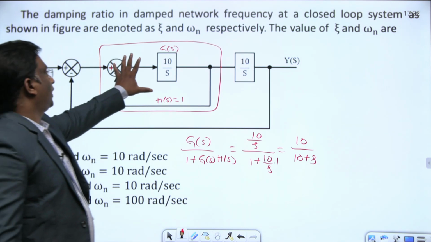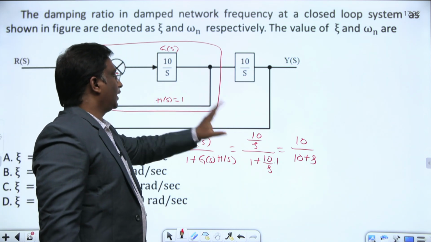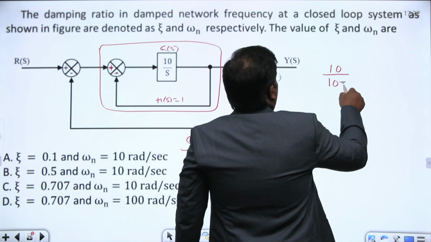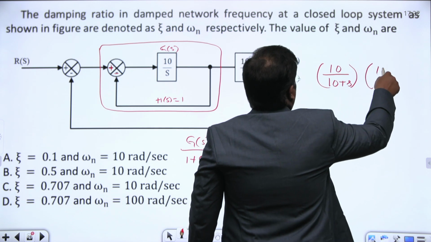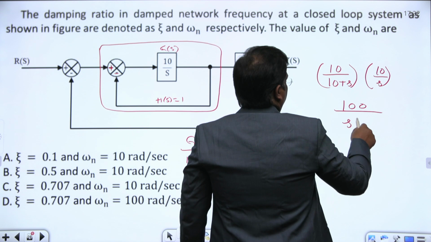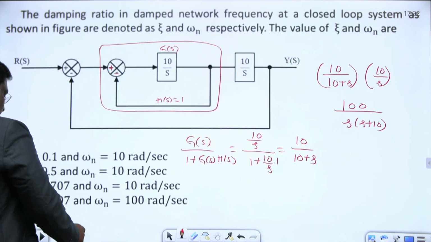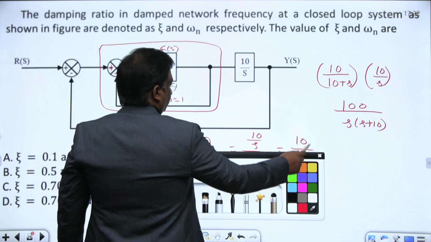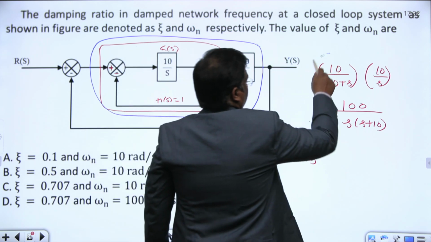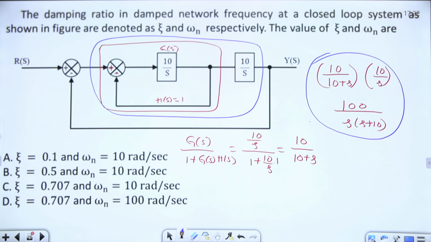Again, 10 by 10 plus S and 10 by S, how are they connected to each other? Cascaded. This entire block 10 by 10 plus S is cascaded with 10 by S. Then the entire function is 100 by S into S plus 10. This is the transfer function, 100 by S into S plus 10.